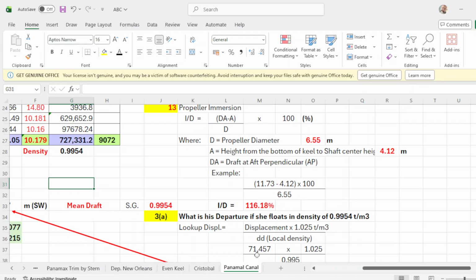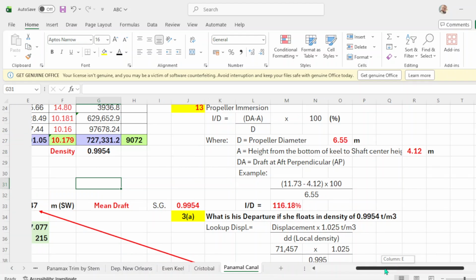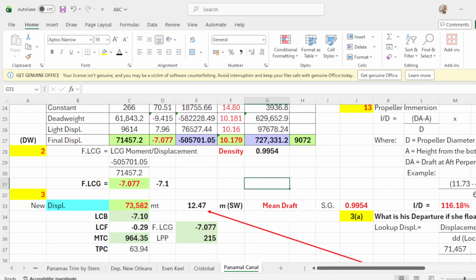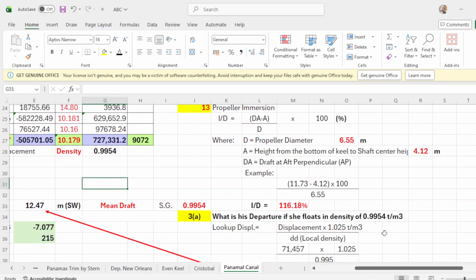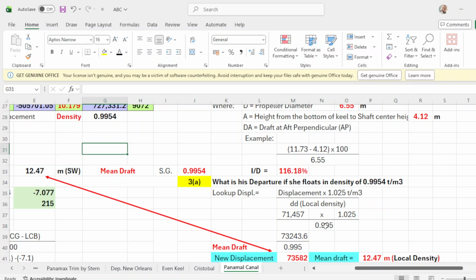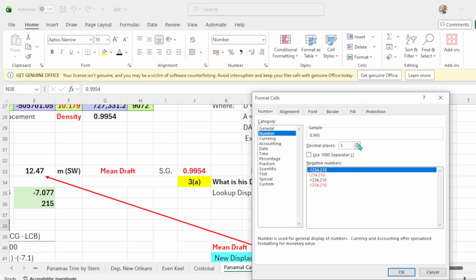So your displacement is 71457, which is this one. Multiply with constant of 1.025 over your local density of 0.9954. You can adjust this one to 54.